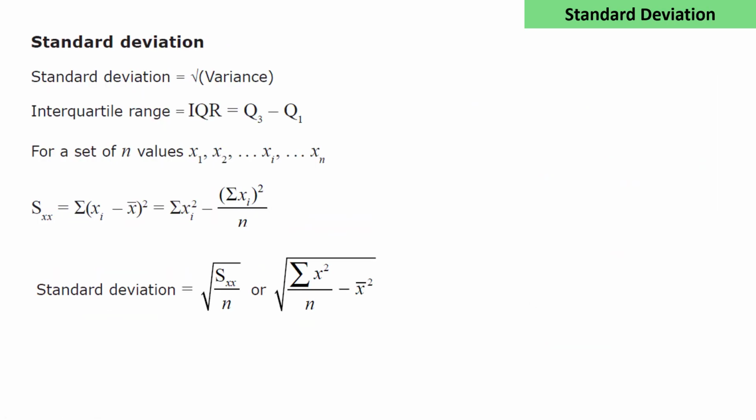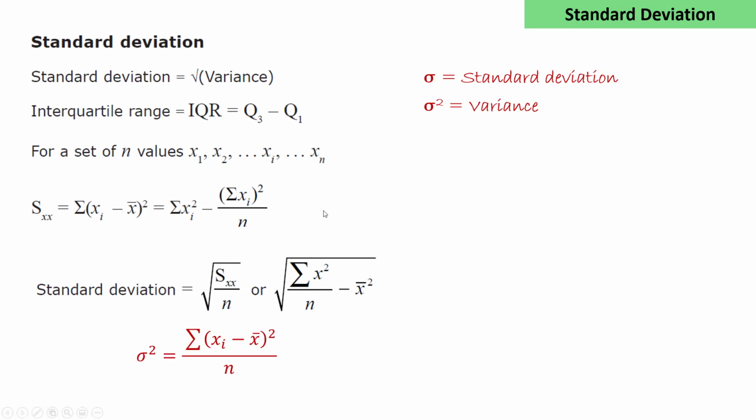There are also the formulas for the standard deviation. Sigma is the normal symbol for standard deviation. Sigma squared is the variance. Looking at this formula, we're given Sxx equals sigma (xi minus x bar) squared. X bar is the mean of the set of n values x1 to xn. Sxx is the sum of the squares of the differences between the samples and the mean.